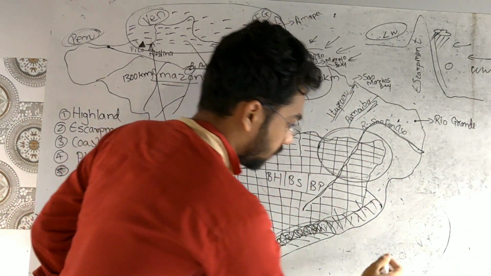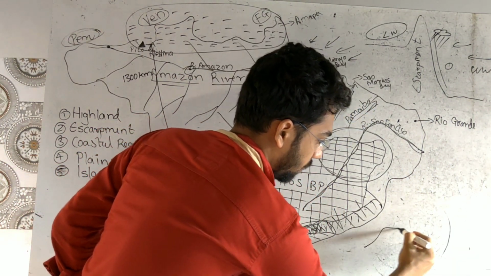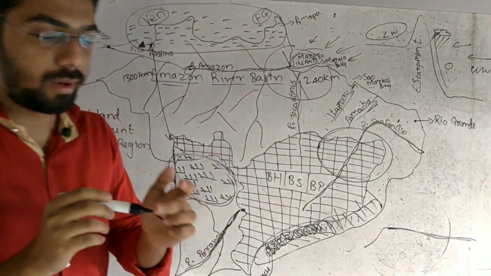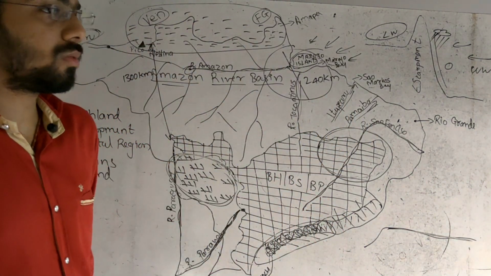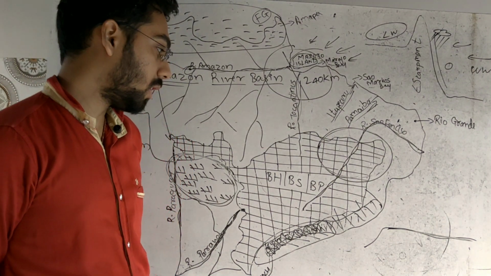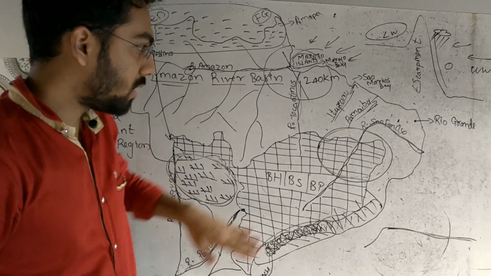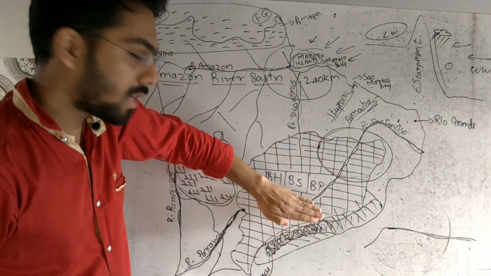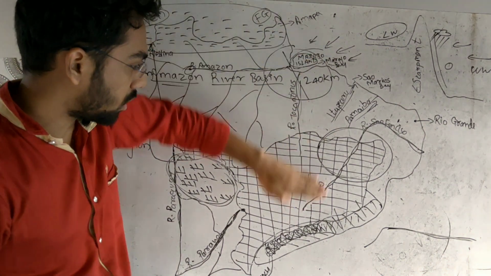Plateau kind of thing. Plateau kind of thing means what? What do you say? The plain area kind of thing. This part is known as the highland part. So south and southwestern part of the country is occupied by the highland, and that highland is particularly in the south and southwestern part, and it is sloping towards the northern side. We can see this is the highland, and this highland is sloping towards the northern side.